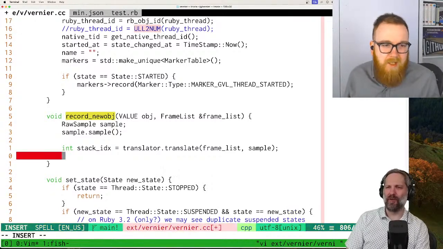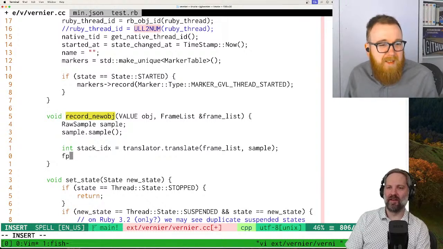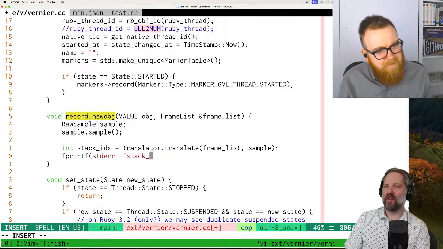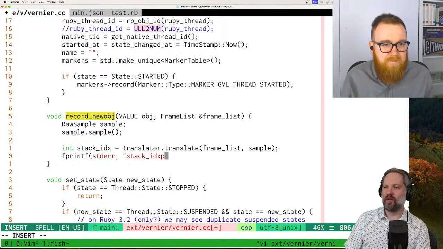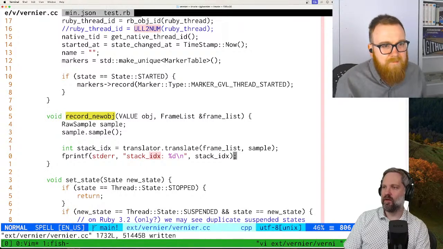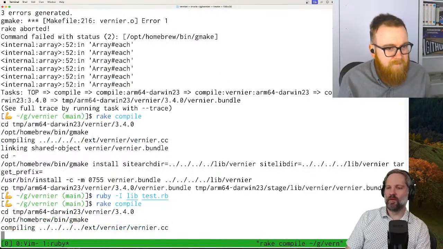Nice. Should we check out what... Yeah, let's print it out. We're expecting it to be the same every time. Right. Stack IDX. Okay.